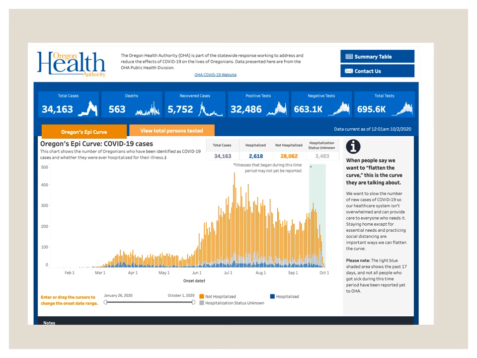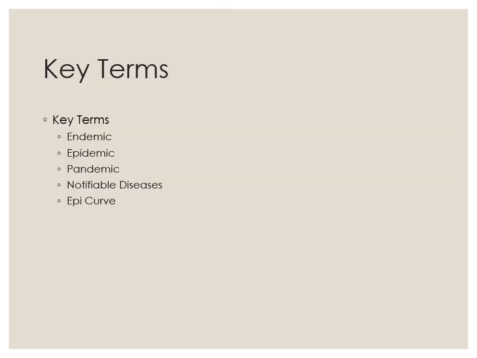That's not to be confused with an exponential curve where something is going up exponentially and that it's on a log scale. Don't get that confused with that. That's a whole different thing. This is just simply case counting and looking at numbers coming in. So in review, we went over the terms endemic, epidemic, pandemic, notifiable diseases, and Epi Curve. These are terms that are often used in epidemiology and that I want you to be very familiar with.